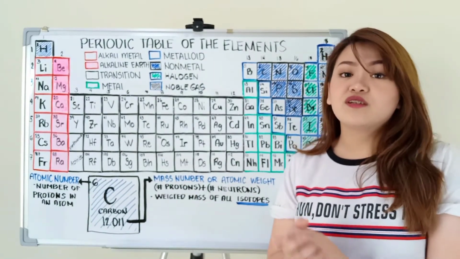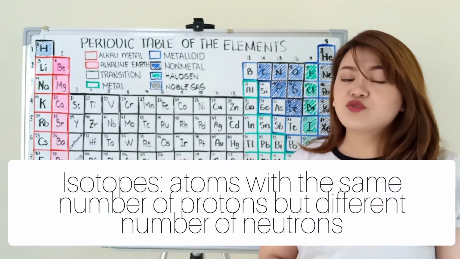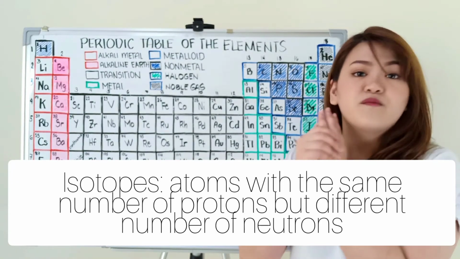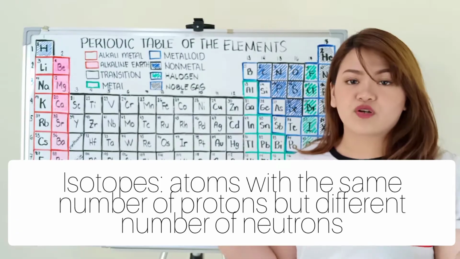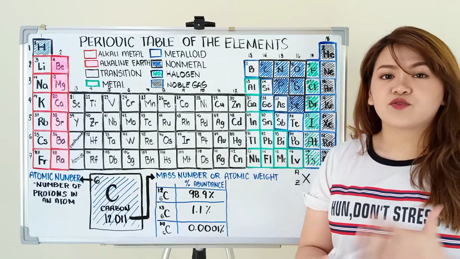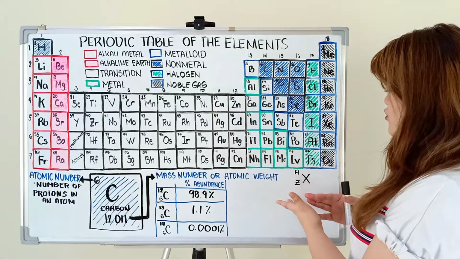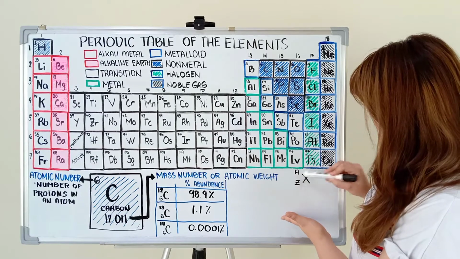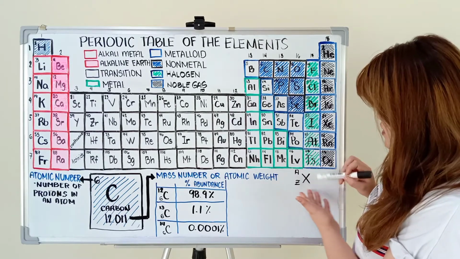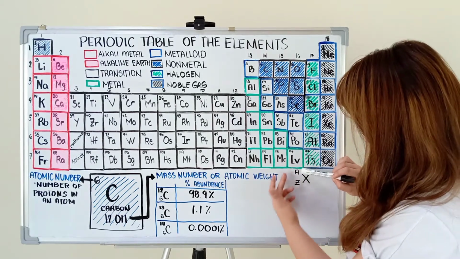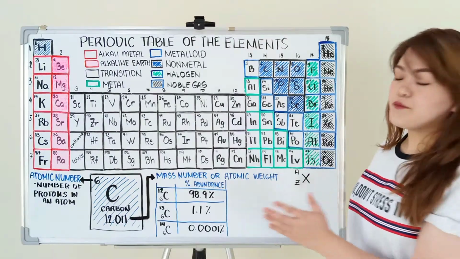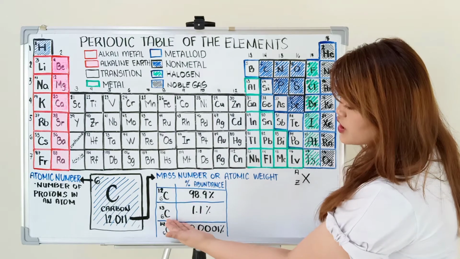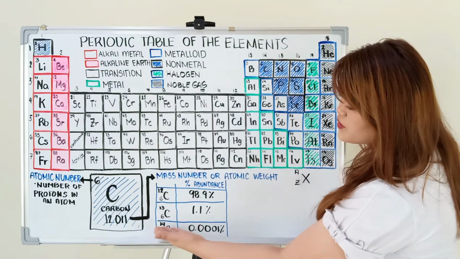As we have mentioned in the previous episode, isotopes are atoms with the same number of protons but different number of neutrons. So when we talk about isotope, usually ganito siya dinidenote, wherein the X stands for the element symbol, A for the mass number, and Z for the atomic number. So for example, you have carbon 12, carbon 13, and carbon 14.